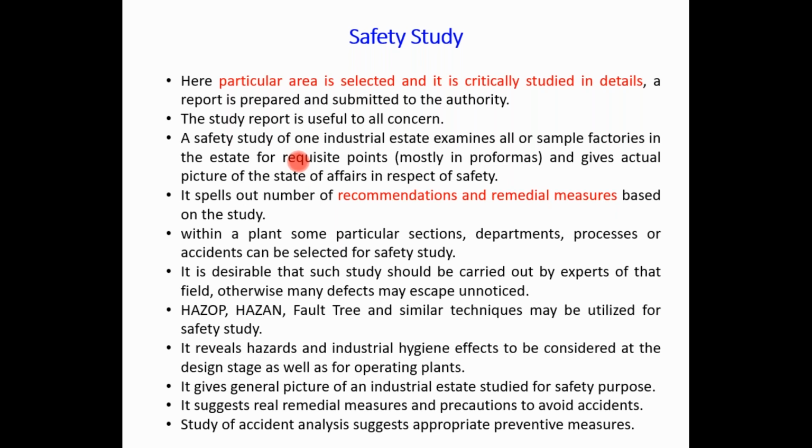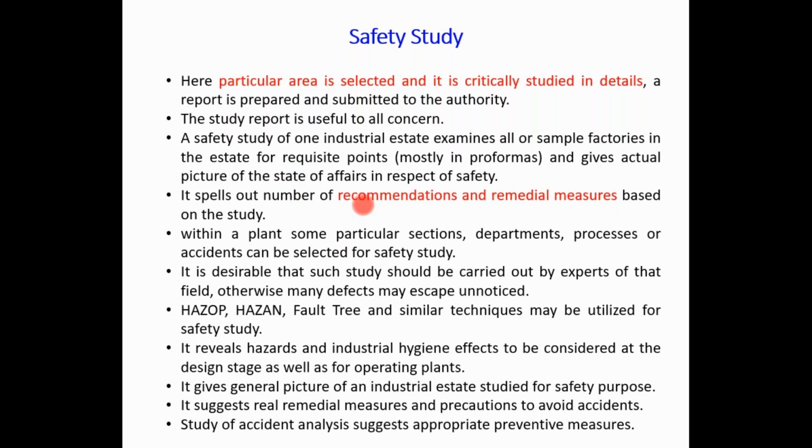Then within a plant, some particular sections, departments, processes or accidents can be selected for the safety study. Then HAZOP and fault analysis, similar techniques may be utilized for the safety study. So depending on the condition, depending on the requirement, we can opt for different types of techniques.